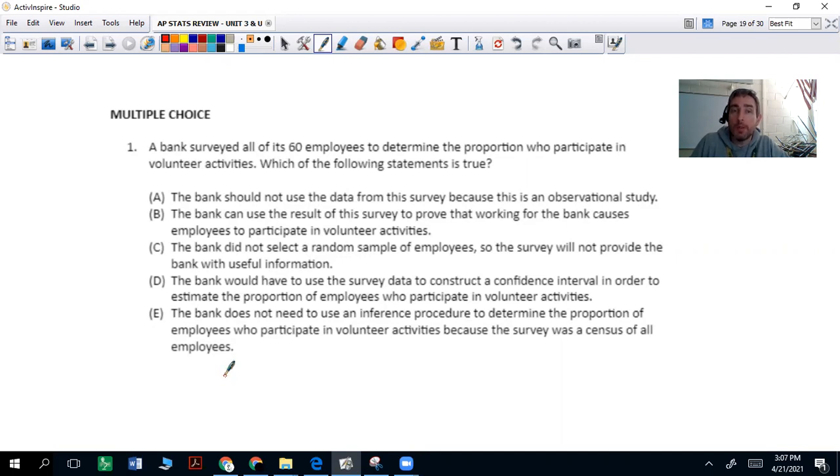D, the bank would have to use the survey data to construct a confidence interval in order to estimate the proportion of employees who participate in volunteer activities. Or E, the bank does not need to use an inference procedure to determine the proportion of employees who participate in volunteer activities because the survey was a census of all employees. So think about this, try this on your own. Pause it if you need to and try to answer that.